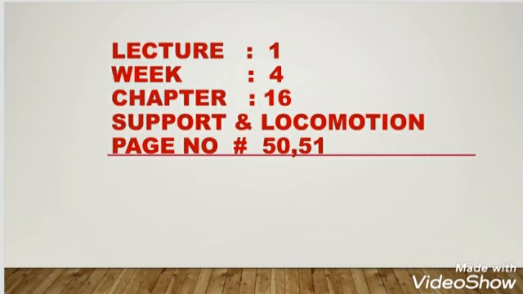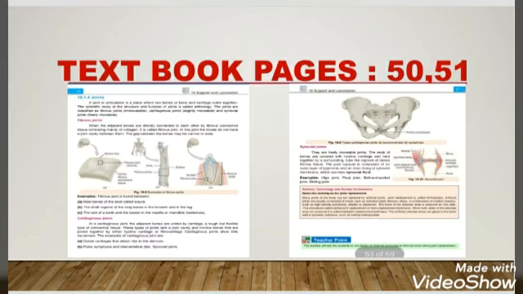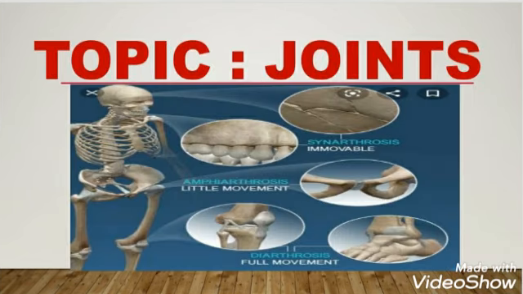Today we have lecture number 1 of week 4, from chapter number 16, Support and Locomotion, and the page numbers of the textbook are 50 and 51. These are the textbook pages which we are going to discuss in today's lecture. The topic of today's lecture is joints, and we will discuss different types of joints along with their examples that are present in different positions in the human body.